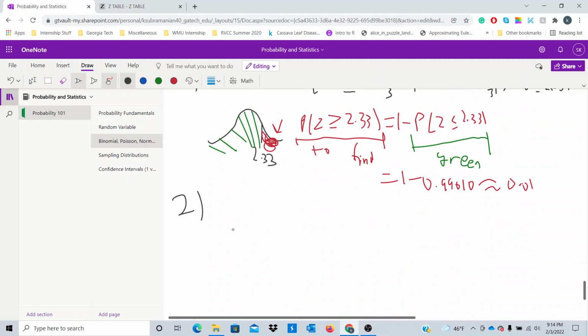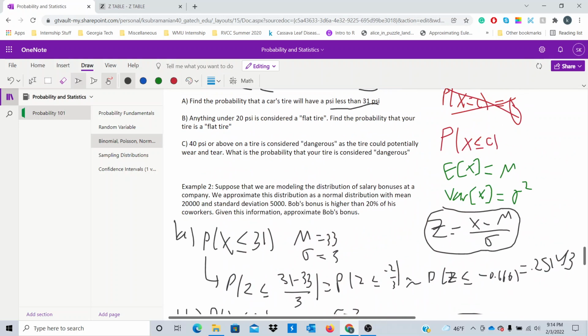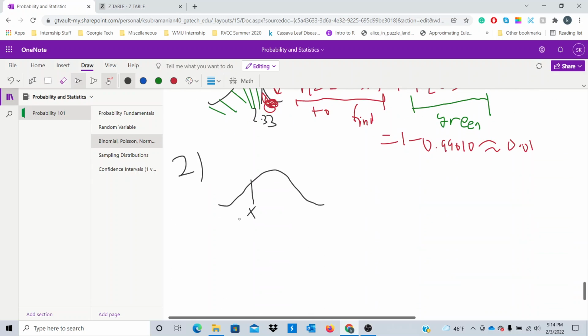Okay, so we know the bonuses lie on a normal distribution, right? And say Bob's bonus was here, right, at X. If Bob's bonus is higher than 20% of the coworkers, then basically there are 20% of coworkers who made a bonus less than Bob. So this area right here is actually going to be 0.2.